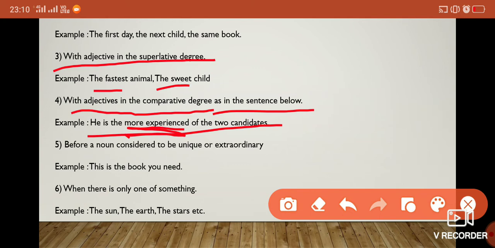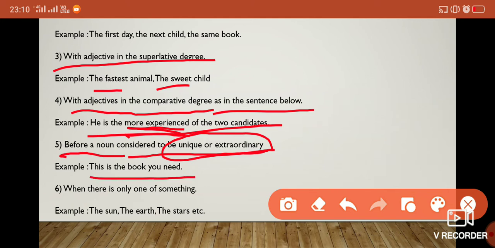Okay, next one, before a noun considered to be unique or extraordinary. When we will use it? When that noun is unique or extraordinary, then we will use it. Take an example, this is the book you need. So this is the book, it is representing the unique or extraordinary. And next, when there is only one of something, means it is a single piece, like the sun, it is only one, the earth, only one, the stars, etc.